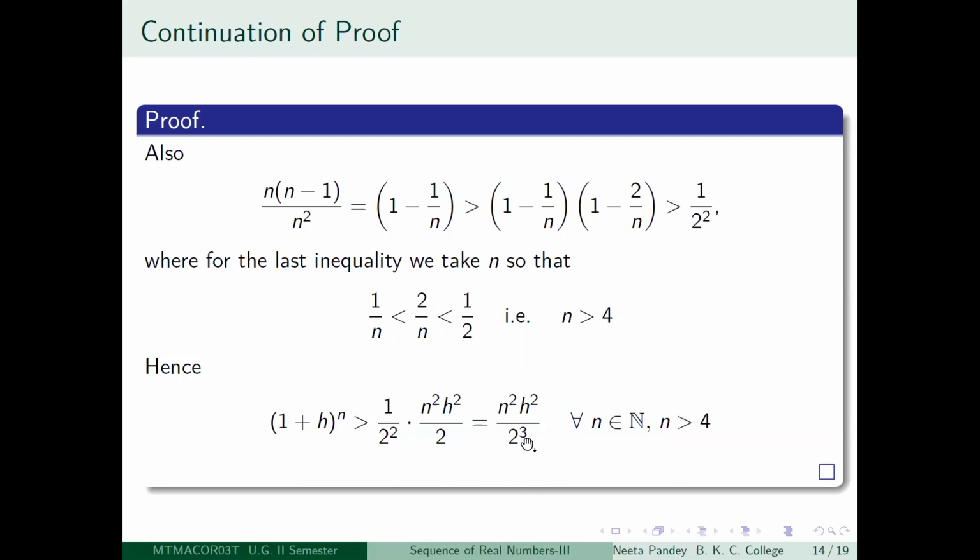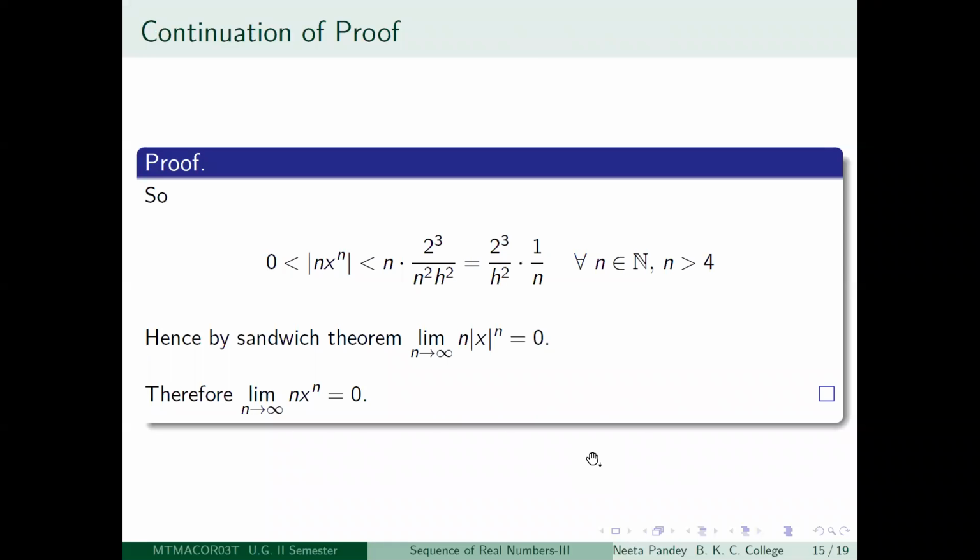What is nice about this is h was a fixed number. x is fixed. x is some non-zero real number, so that mod x is less than 1. 2 is obviously a constant. So this is a constant, and therefore what you get is that if you write down modulus of n x to the power n, that is obviously greater than 0, it becomes less than n times 1 by 1 plus h to the power n, right?